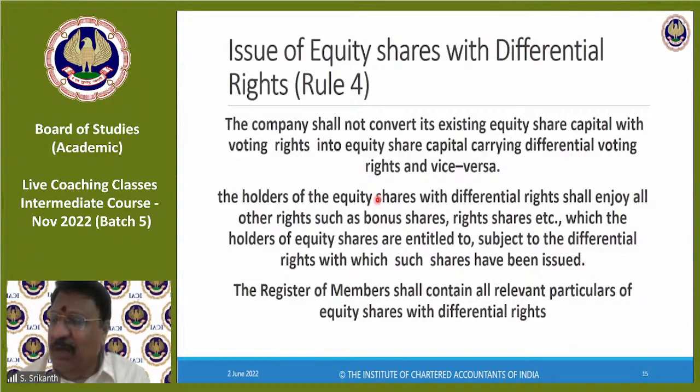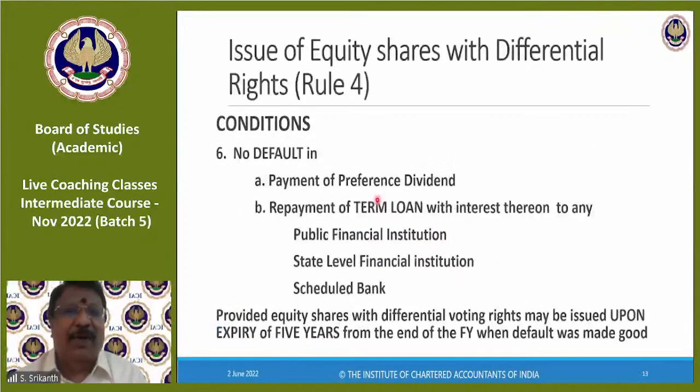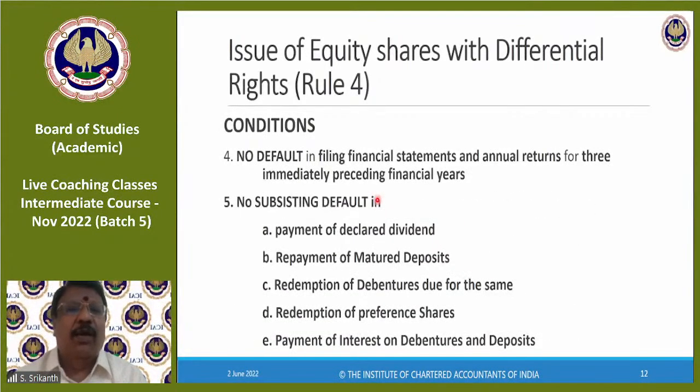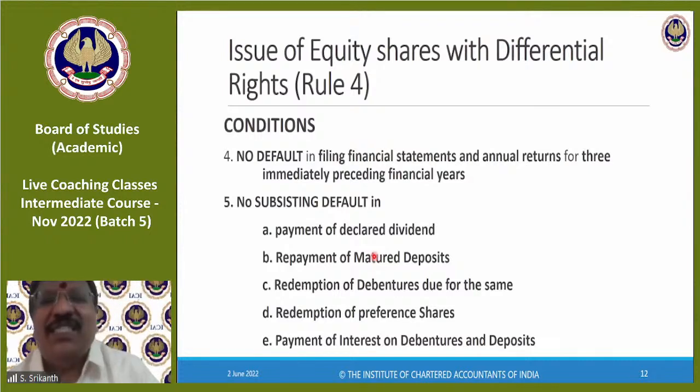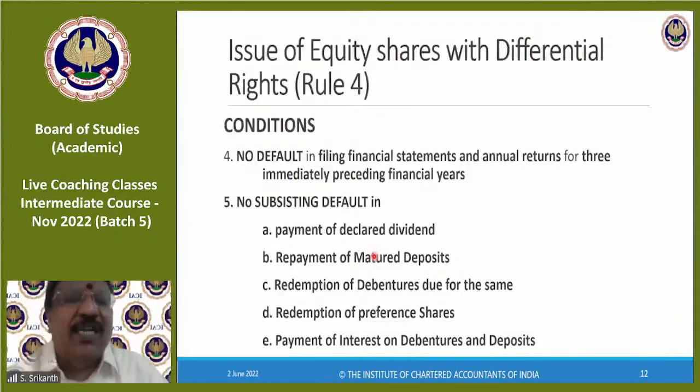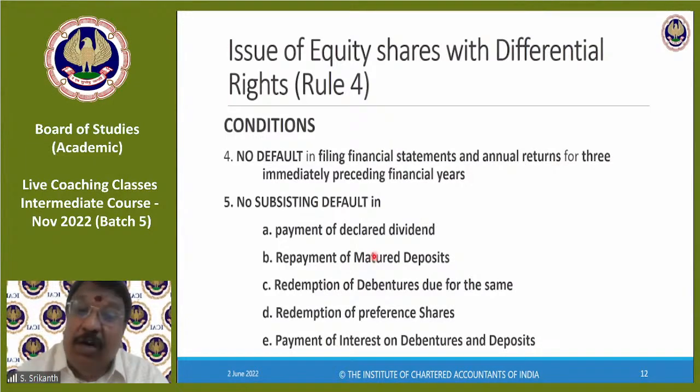What is the difference between matured deposit and fixed deposit? See, fixed deposit is a name given to deposits. You are with your bank, you have a fixed deposit. In companies, you don't call it fixed deposit, but nothing wrong. It's called fixed deposit because it is for a fixed term. Whereas your current account is called a demand deposit. Your SB account is called a demand deposit. Why? Because anytime you can go to the bank and ask for the money. Writing a cheque, you can close that account and go. That is called demand. Whereas fixed deposit is for a fixed period, term.